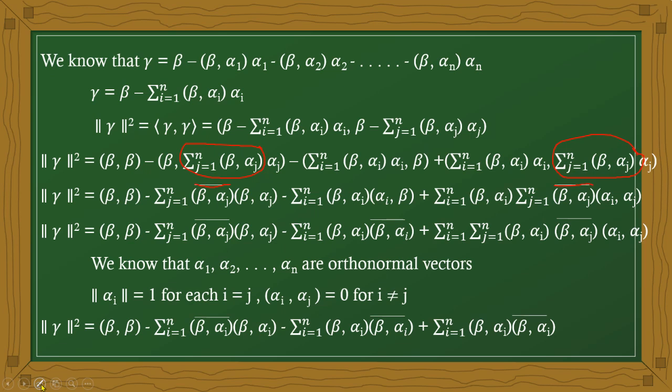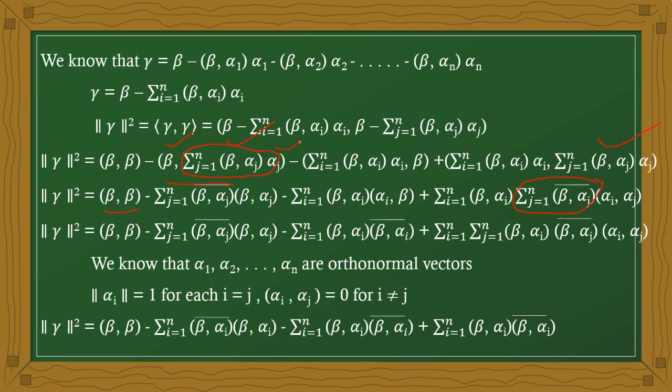Okay, next, one more time. Now it is the scalar value. When the scalar value is in the second position, when you are taking the scalar value outside, as per the definition, write the conjugate value. We have the scalar in the second position here and here also, in this case.